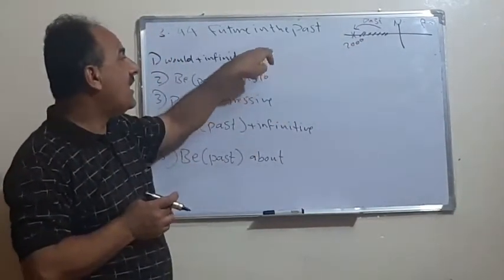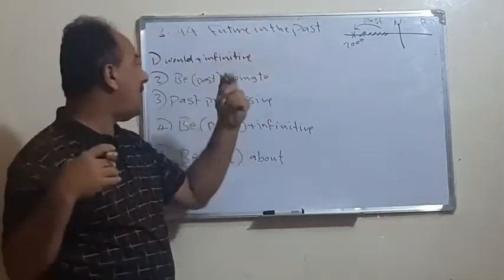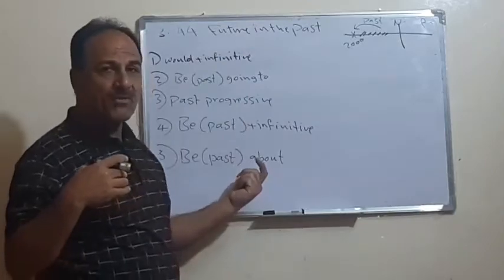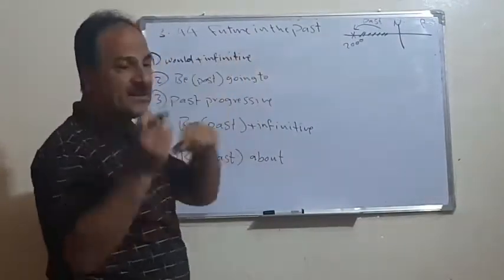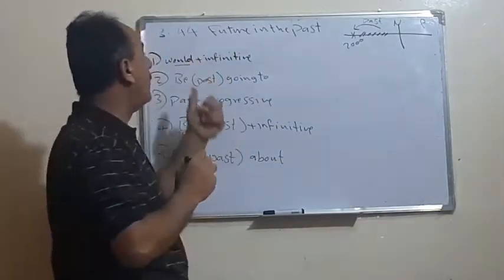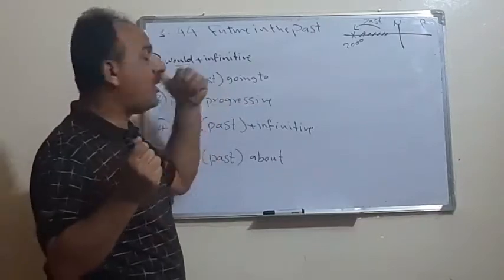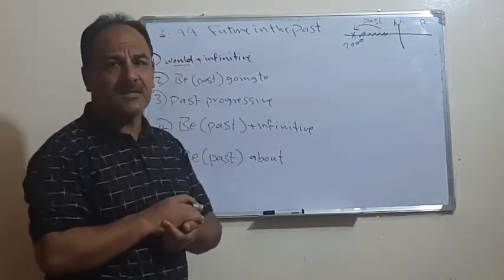So then, how do we get the future in the past? The same list that we got the future, pure future, also, but in a different sense. It means it is possible that instead of using will or shall plus infinitive, here we have would plus infinitive.